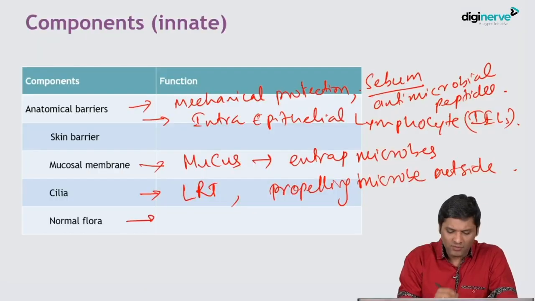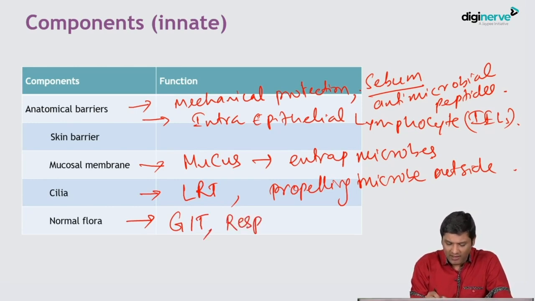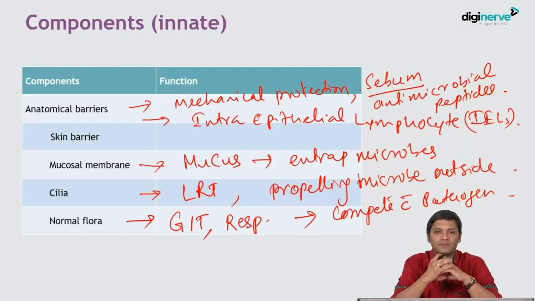Okay. Normal flora, the normal bacterial flora, the normal microbial flora, is present on the surface of the gastrointestinal tract and also the respiratory tract. They are responsible for various activities. They compete with the pathogen to enter, which is responsible for limiting the invading microorganism, because the normal flora helps in blocking the microbial entry. Okay, so these are the various anatomical barriers.